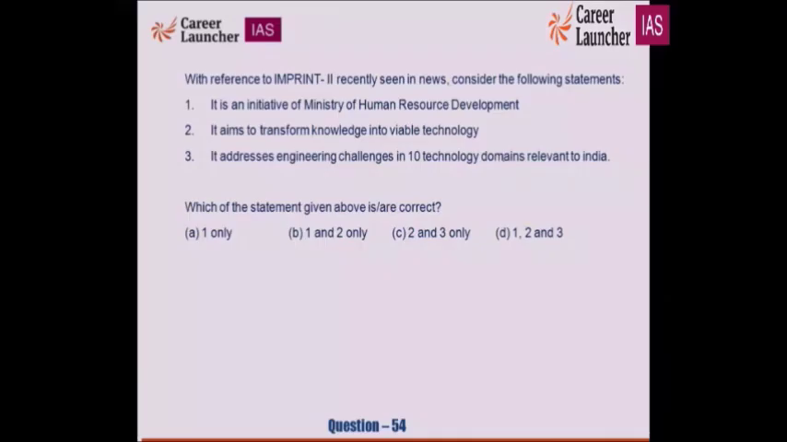Imprint 2 was recently in news. Consider the following statements, and before Imprint 2 came, there was also Imprint 1. So it is all about harnessing more innovation through technology research. It is an initiative of human resource development. It aims to transform knowledge into viable technology. This is very correct, into viable technology. Knowledge you are already having, but you have to convert that knowledge into technology. It addresses engineering challenges in 10 technology domains which are relevant to India.